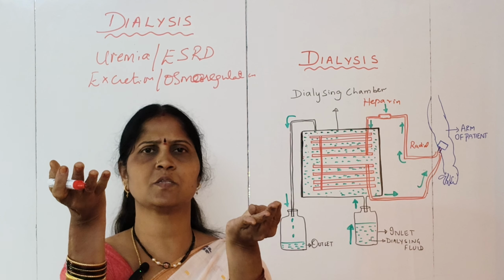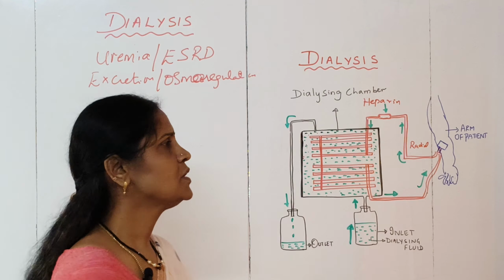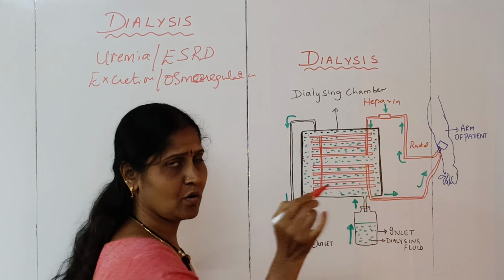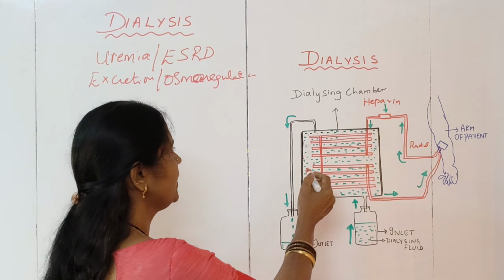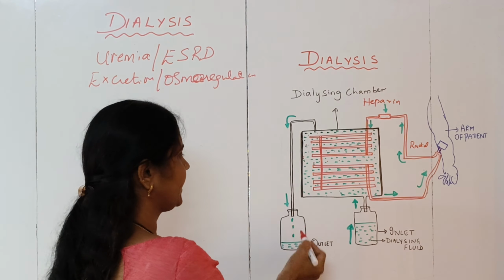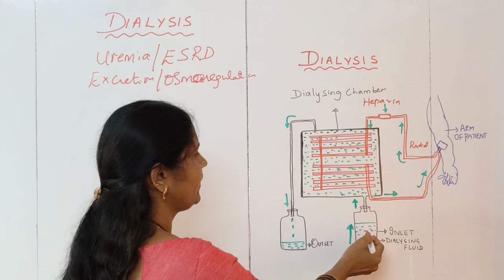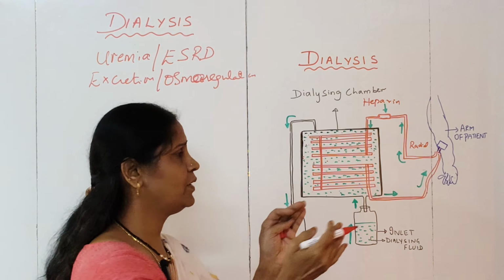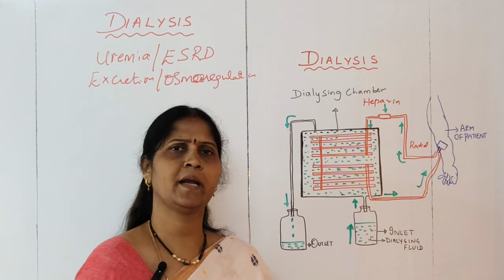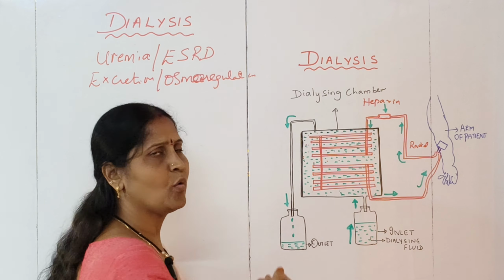So by the simple process of diffusion, the particles from high concentration will move to the low concentration. Like that, the waste materials present in the blood will all come out into this particular fluid, which is called the dialyzing fluid. When this dialyzing fluid is filled with waste materials, it is collected through an outlet into a separate dispenser, and through another dispenser, fresh dialyzing fluid is constantly pumped back into this unit. So fresh fluid is always maintained, and the exhausted fluid, with the toxic waste, is eliminated continuously.